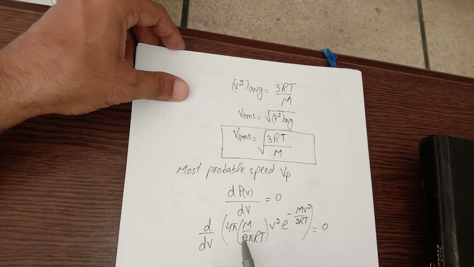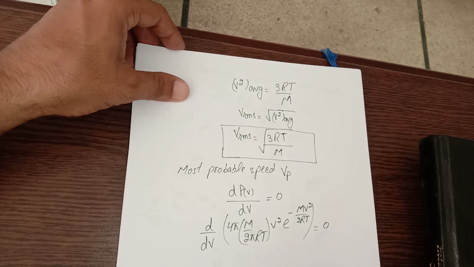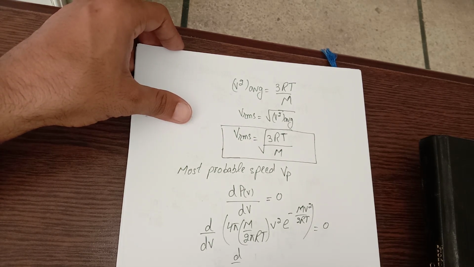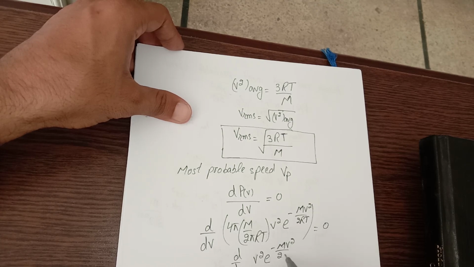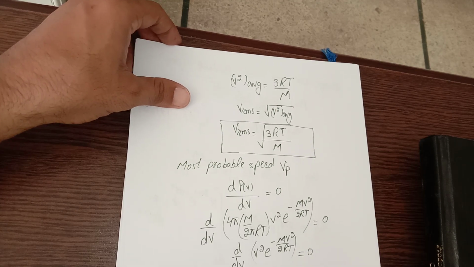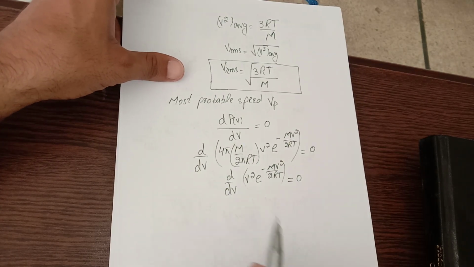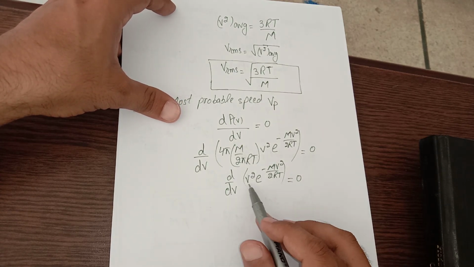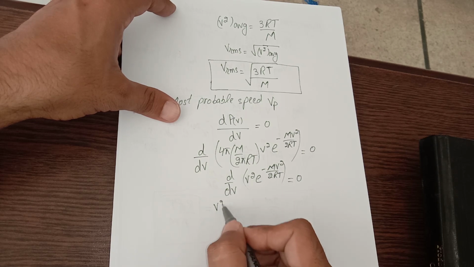They are not dependent upon v, and they will get 0 when they will come here, and the quantity remains d by dv of v square e raised to power minus m v square over 2RT equals to 0. Now I have to apply the product rule to solve this derivative. The derivative of the first would remain as it is.